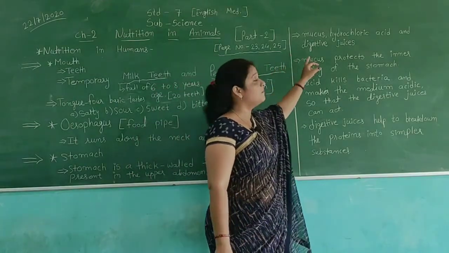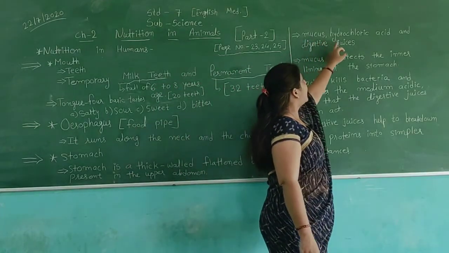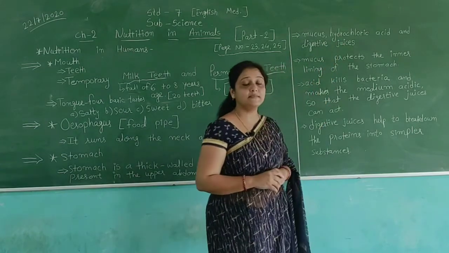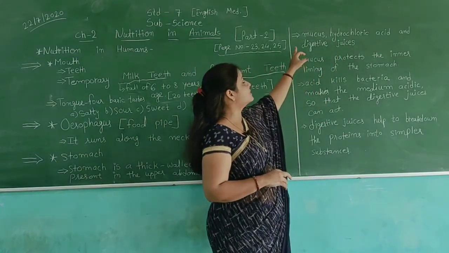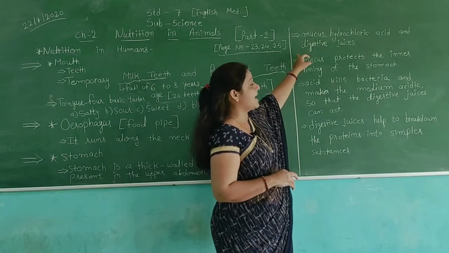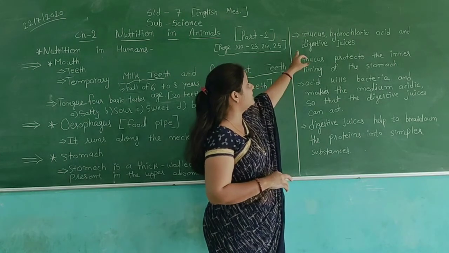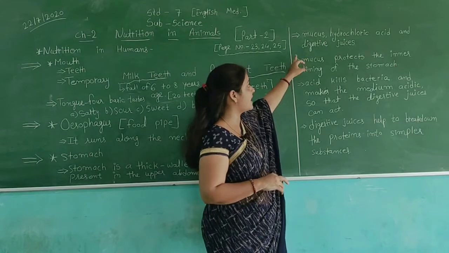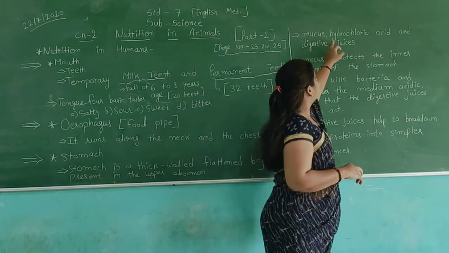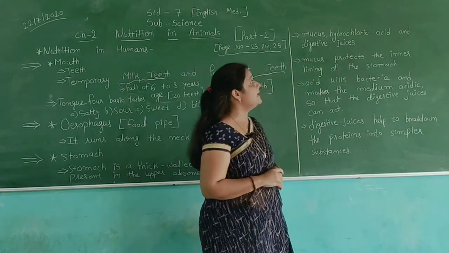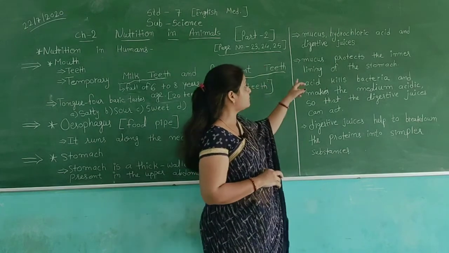The stomach has different subtopics. For example, internal parts: the stomach has mucus, hydrochloric acid, and digestive juices.